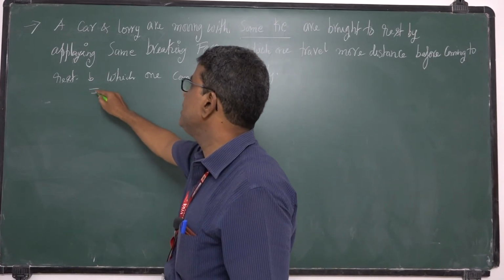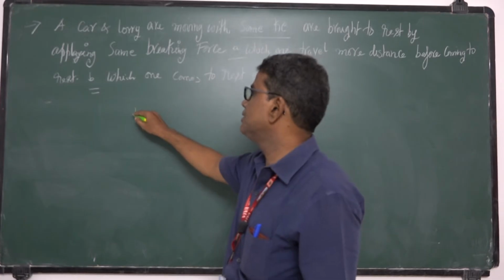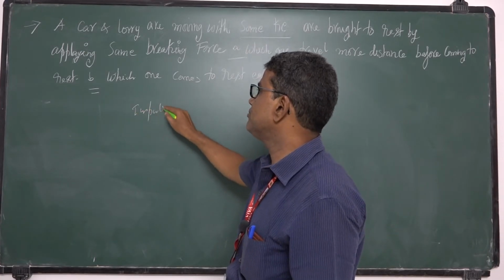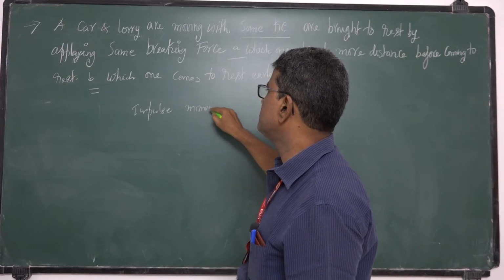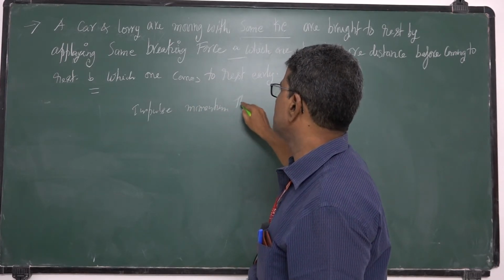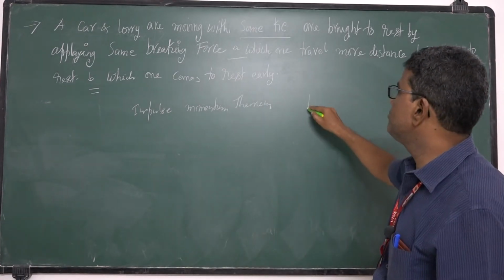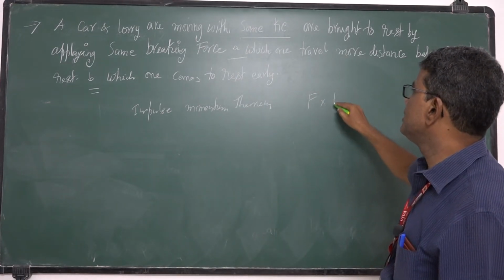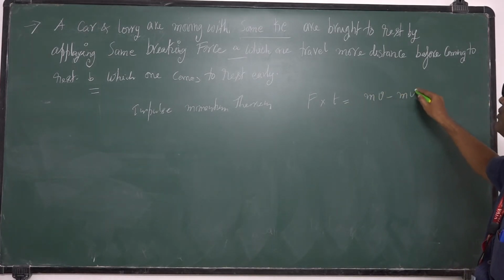Next for B, which one comes to rest early? So you use the impulse momentum theorem. What is the impulse momentum theorem? Impulse F into T is equal to change in momentum, mv minus mu.